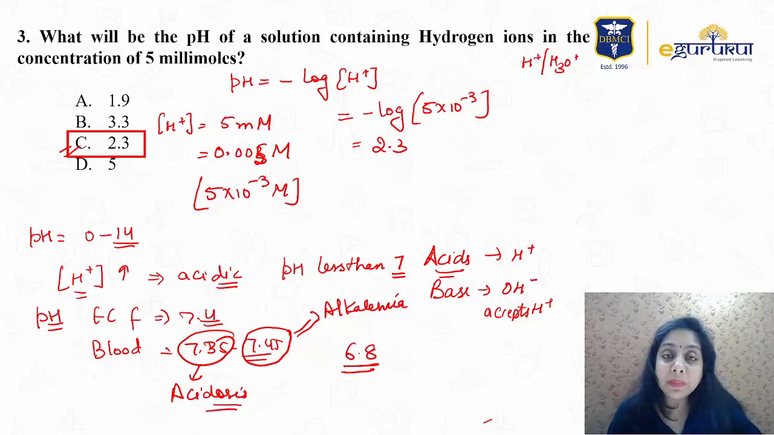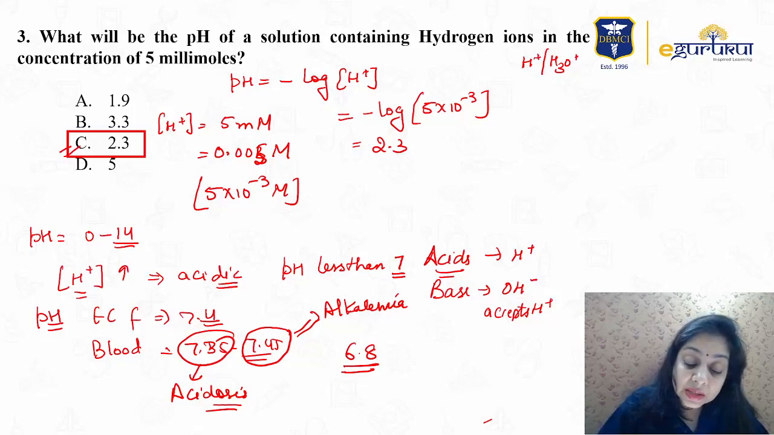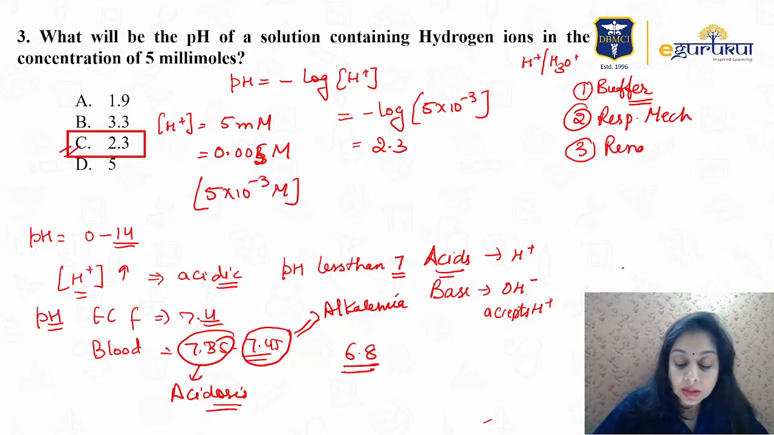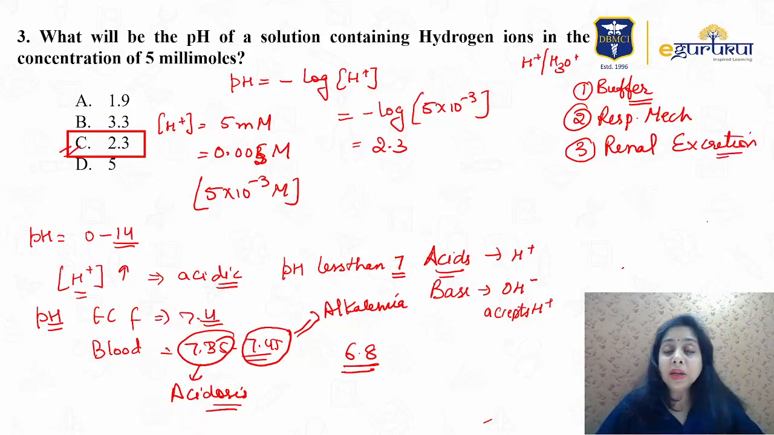To maintain the blood pH in the body, we have the buffer system. The pH is controlled via the buffer system, via the respiratory mechanism, and also via renal excretion. These are the three methods. So briefly take a look at it from the notes. Buffer systems: the bicarbonate-carbonic acid buffer system, phosphate buffer system, plasma protein, and the hemoglobin buffer system. We have discussed four buffer systems in the class.